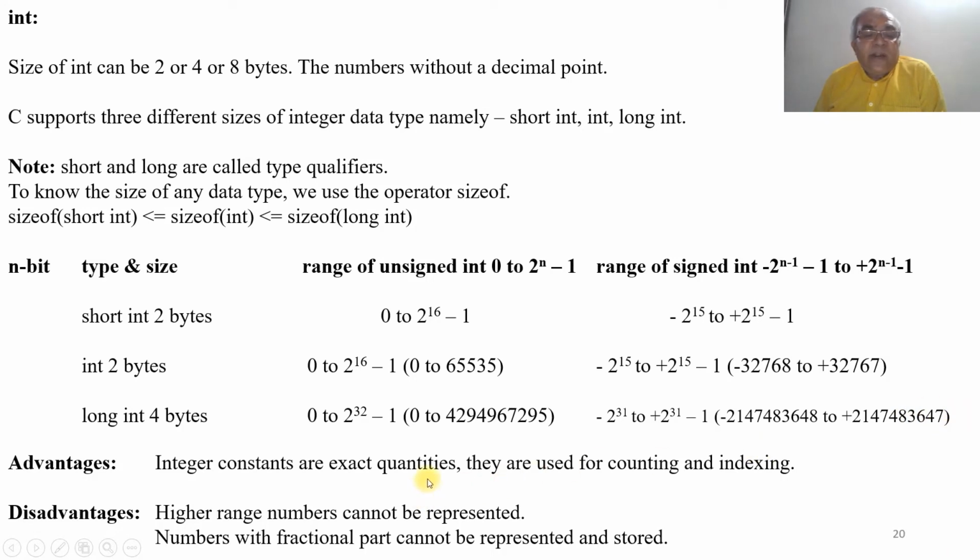So the advantage is integer constants are exact quantities. They are used for counting and indexing. The disadvantage is higher range numbers cannot be represented. Numbers with a fractional part cannot be represented and stored.